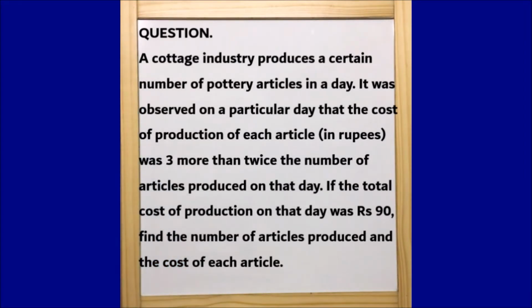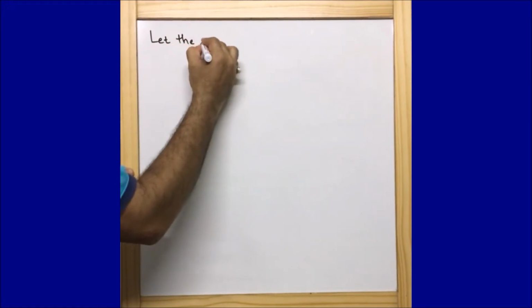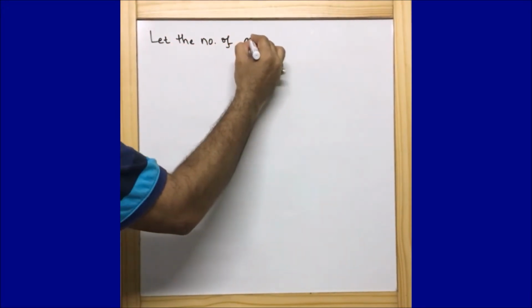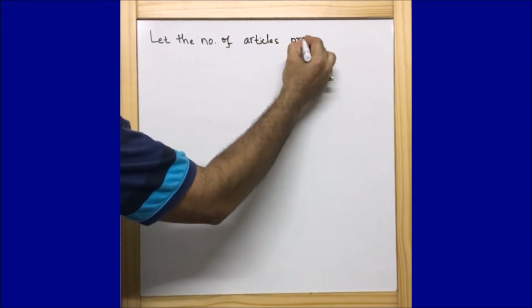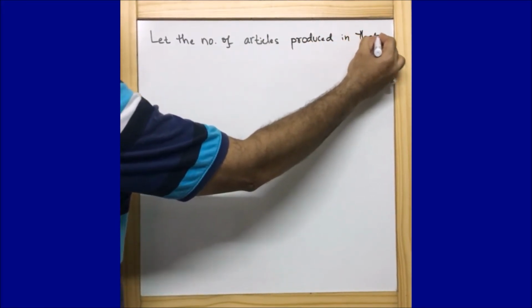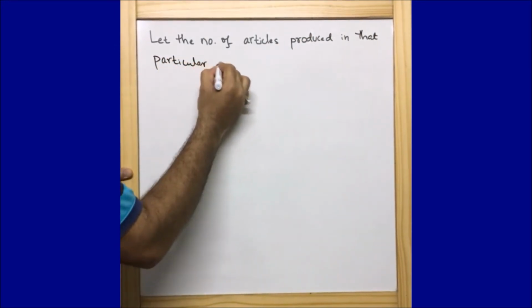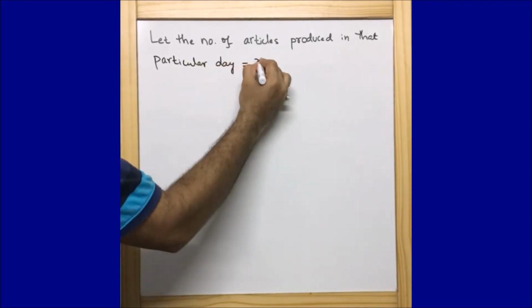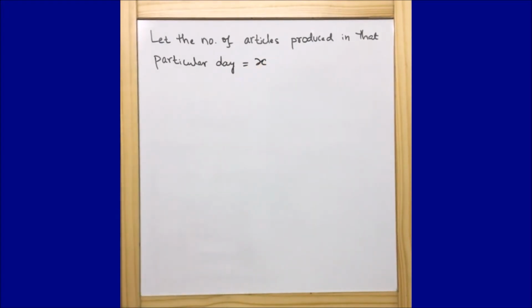So we can say here, let the number of articles produced in that particular day be x. So let me write, let the number of articles produced in that particular day be equal to x, because we don't know how many articles were produced in that day. So we are assuming the number of articles produced in that particular day is x.